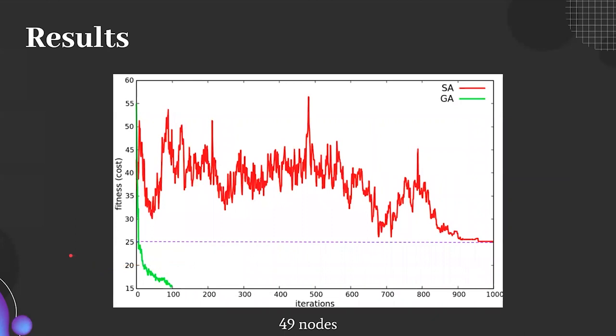For 49 nodes, it is clear that genetic algorithm is considerably better than simulated annealing and that it therefore scales much better. It has dropped to a much superior solution over the final solution of simulated annealing within 50 iterations and even less than 50 iterations. This shows that genetic algorithm seems to scale better than simulated annealing. The bigger the network becomes, the more marked the superiority of genetic algorithm is.